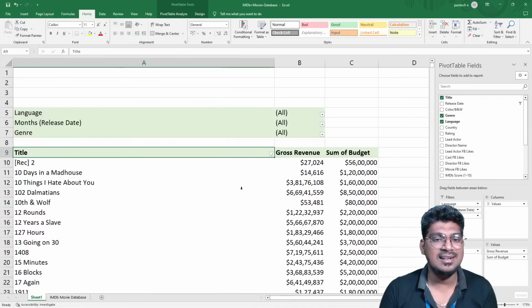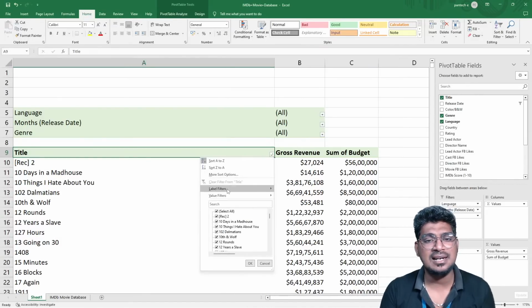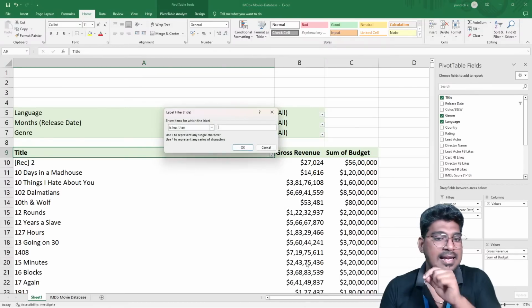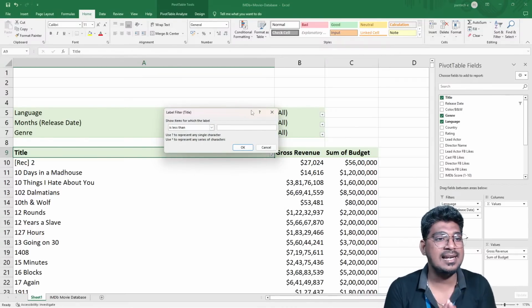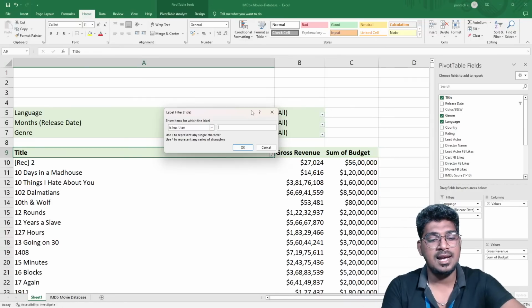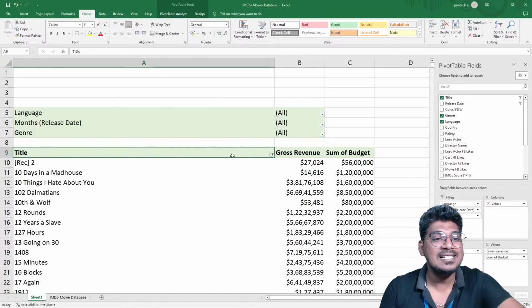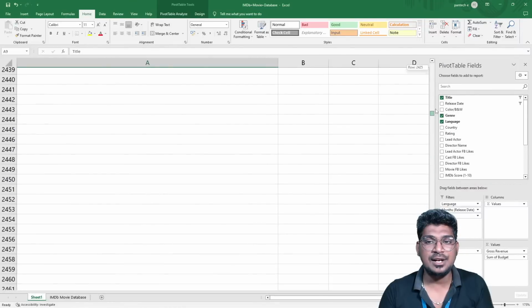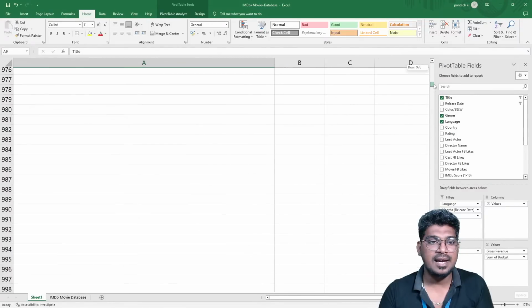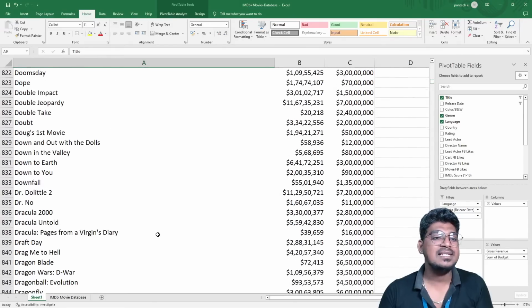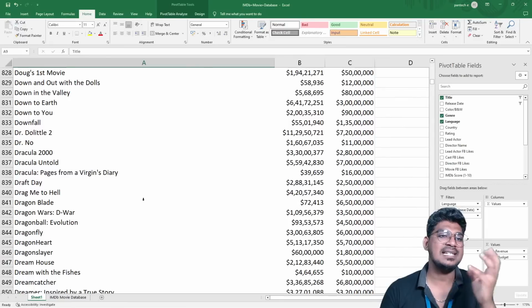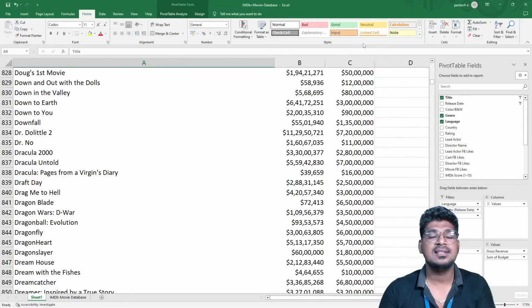Guys, please listen carefully, because I'm going to cover multiple topics here. Now less than. If I select E, then before E is going to be selected. That means till D it is going to be displayed. You can see before E it is displayed, that means A, B, C, D. Then what about greater than?